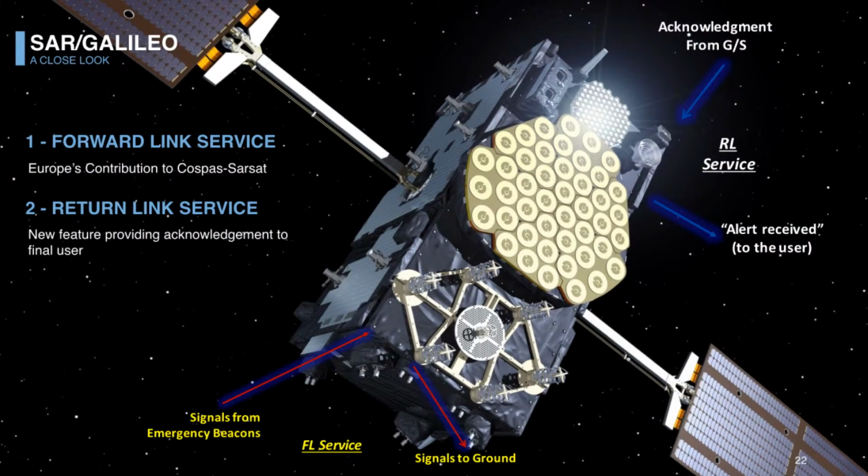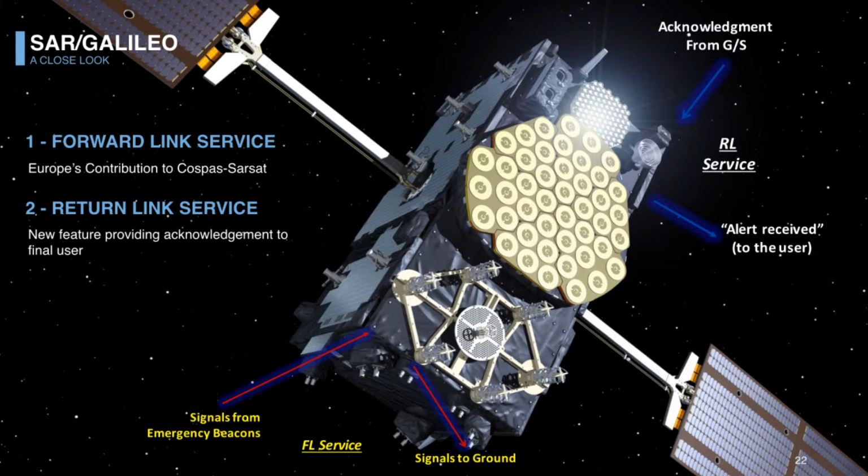Look at the actual Galileo. As I was talking, we have mainly 2 services, what we call the forward link, which is Europe's contribution to COSPAS-SARSAT. It is mainly relaying to the ground the emergency signal picked up at any time.